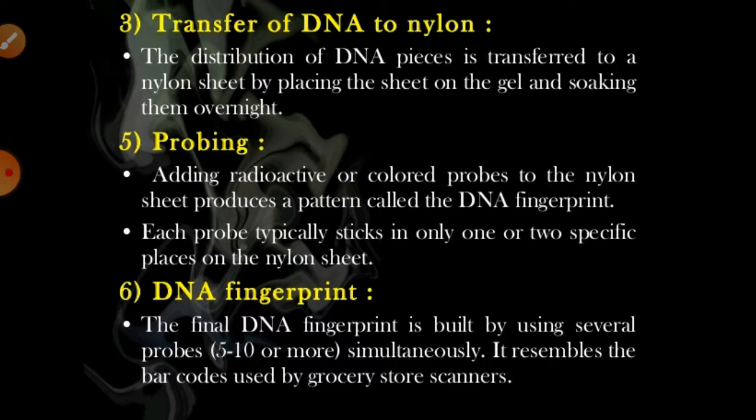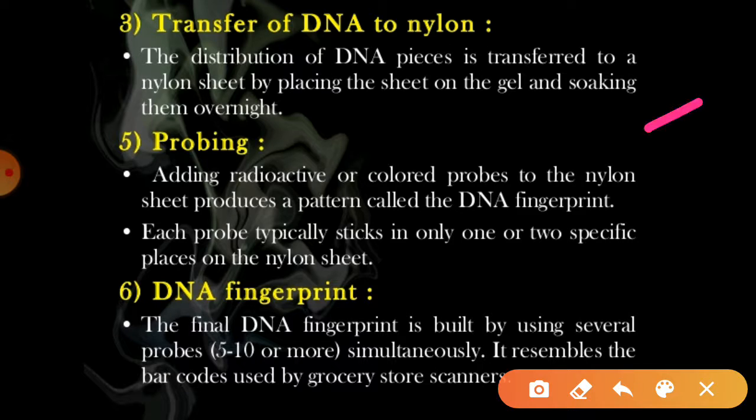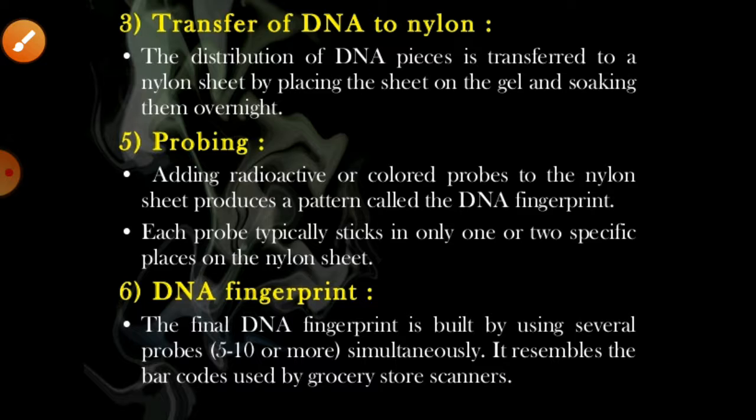As you can see in this process, after the transfer by Southern blotting, we do probing. Adding the radioactive probe to the nylon sheet produces a pattern that is called DNA fingerprinting. Each probe typically sticks to only one or two specific places on the nylon sheet. The final DNA fingerprint is built using several probes, 5 to 10 or more simultaneously, and it resembles a barcode.